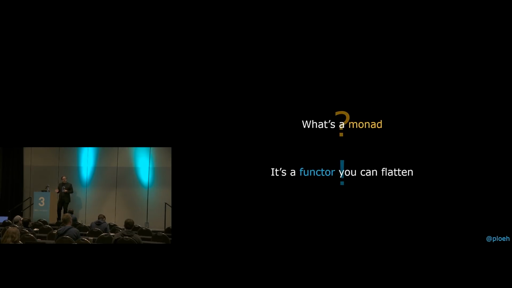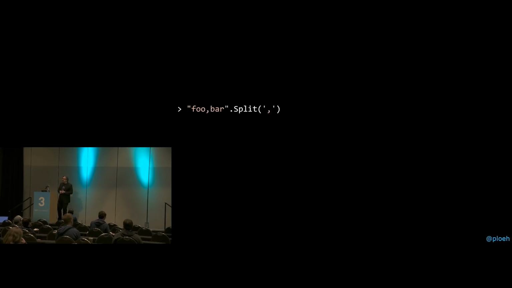It's a functor you can flatten, and then you go say, well, what does that mean? When is a functor not flat? So I'm going to show you a couple of examples of that as well. We go back to lists first, and then we're going to look at tasks in 2 minutes. A string like this one here has a split instance method. You can use this method to split a string on the comma, for example, like this one, and what you get is an array of strings.